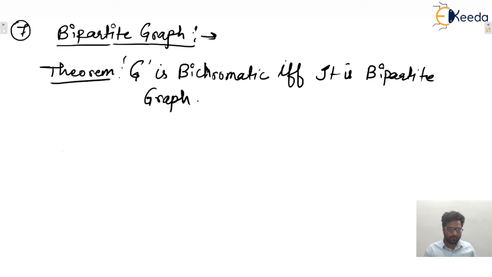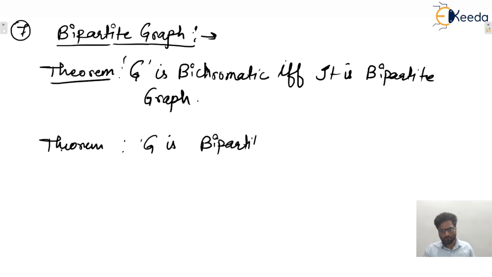Next theorem says that a graph G is bipartite if and only if it has no odd length cycle.